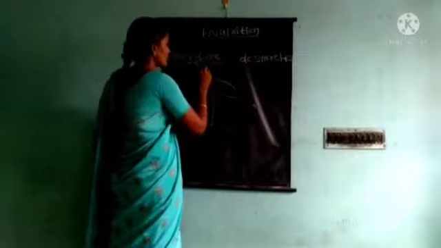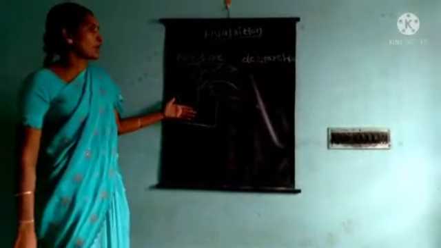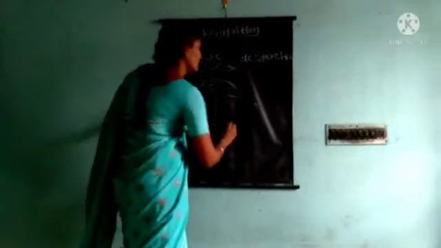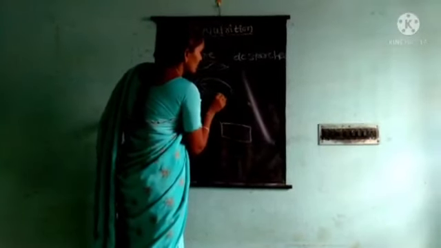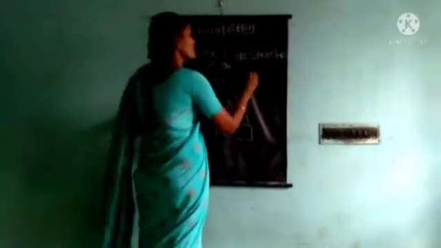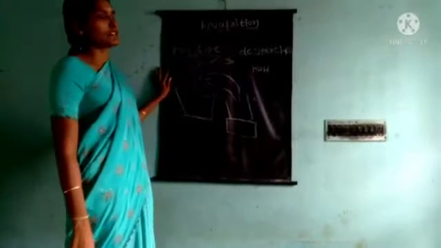Okay children, we take this potted plant and we take one wide mouthed bottle. In that bottle we pour some KOH solution or pellets, children.